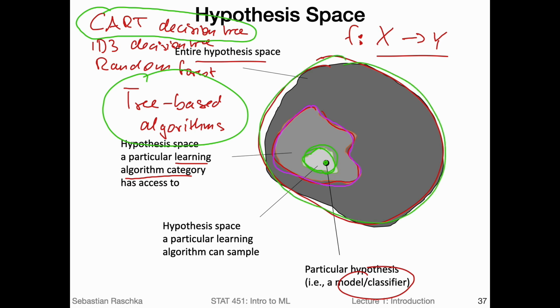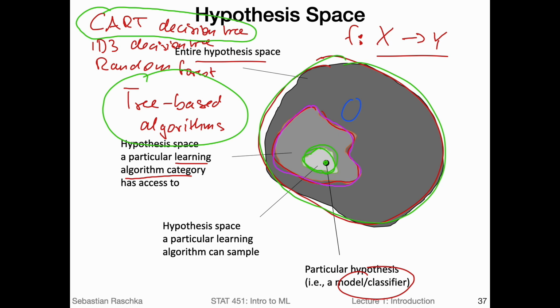So what I'm just saying is, if we want to sample the whole hypothesis space, we have to consider every possible function, which is usually not feasible, which is why we use machine learning to approximately find a function in this space. And depending on whether we use certain types of algorithms, we have access to certain areas in this hypothesis space. For example, if I would use logistic regression, I would have maybe only access to this part of the hypothesis space. So let's maybe put it here. So different algorithms sample the hypothesis space in a different region.